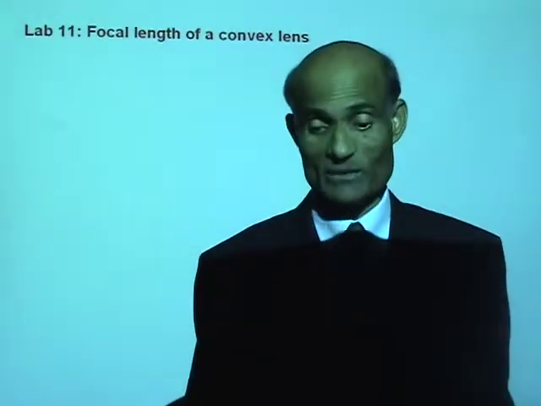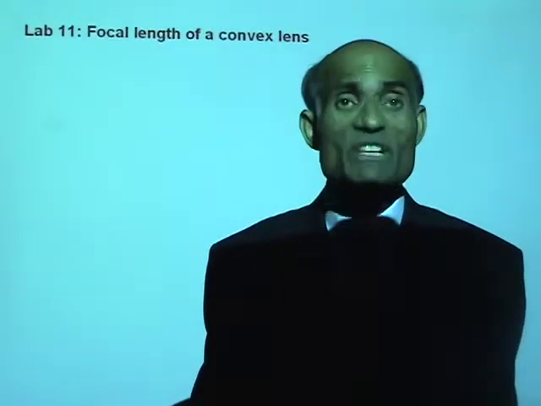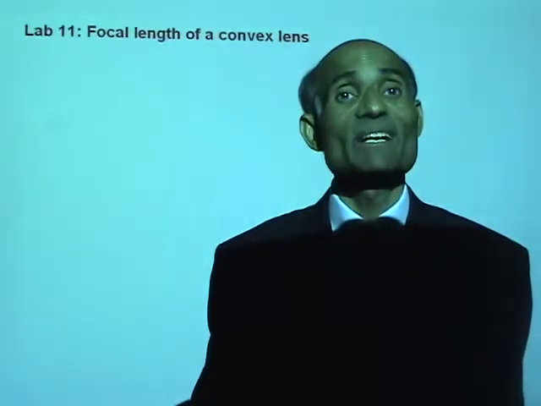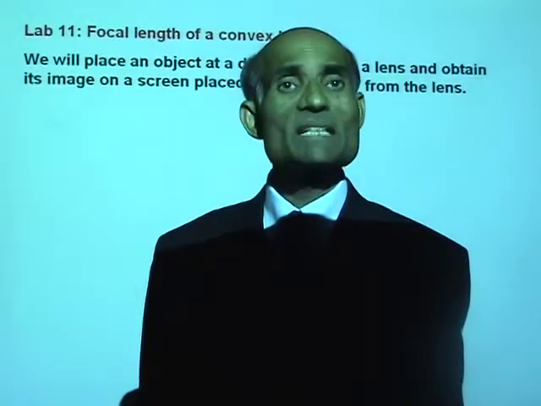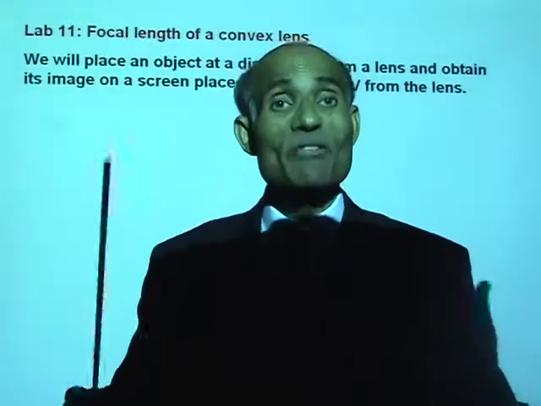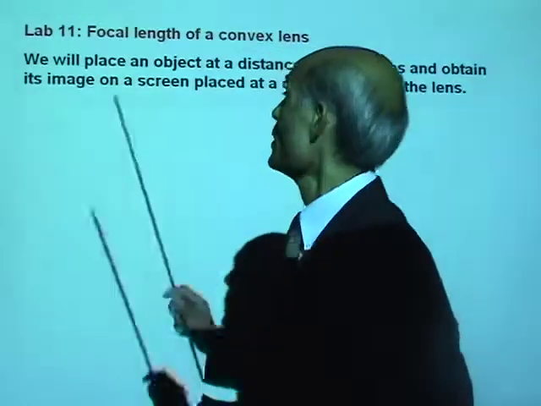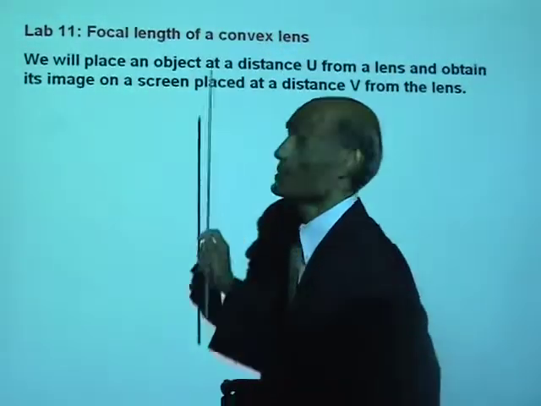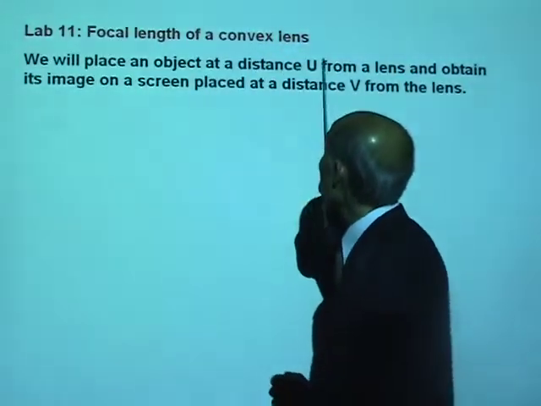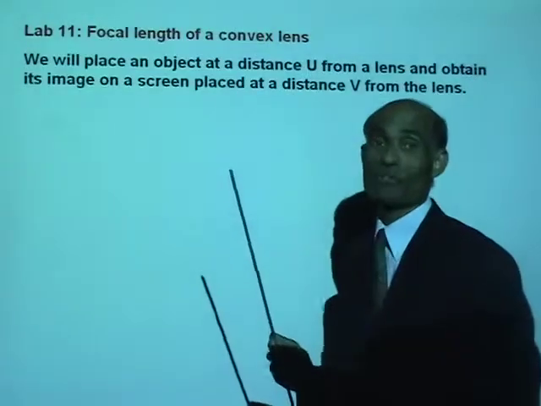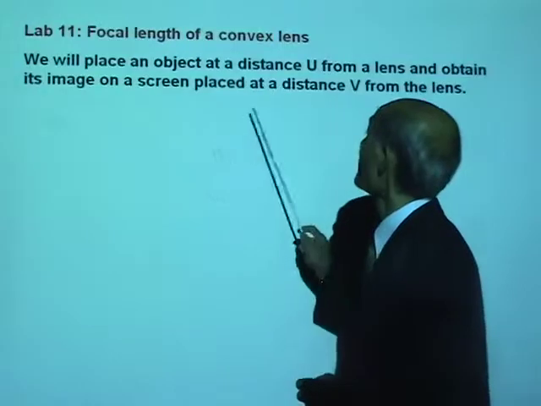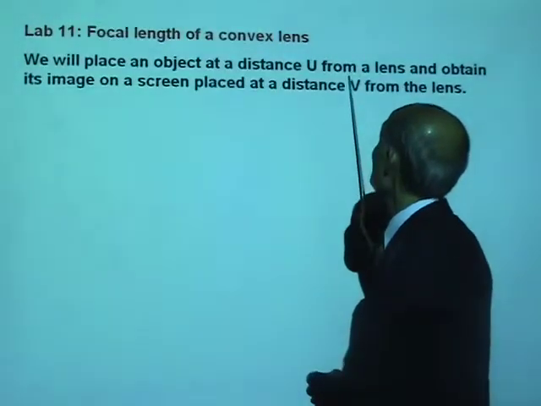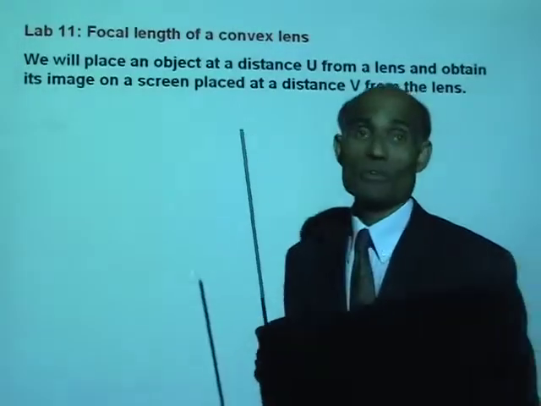Measuring focal length. Now, what is it that we need to measure in order to measure the focal length? Listen carefully for the method of the experiment. We will place an object at a distance u from the lens and obtain its image on a screen placed at a distance v from the lens.